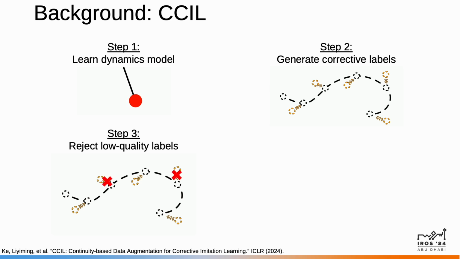Then, we filter out any labels that are deemed to be low quality. For reference, we define a label to be low quality if it has high error under the ground truth dynamics. After adding these generated labels to the demonstration dataset, we can fit a policy to the data using your favorite imitation learning method, which will enjoy better performance due to less deviation from the expert demonstrations. For simplicity, we used behavior cloning in our experiments.